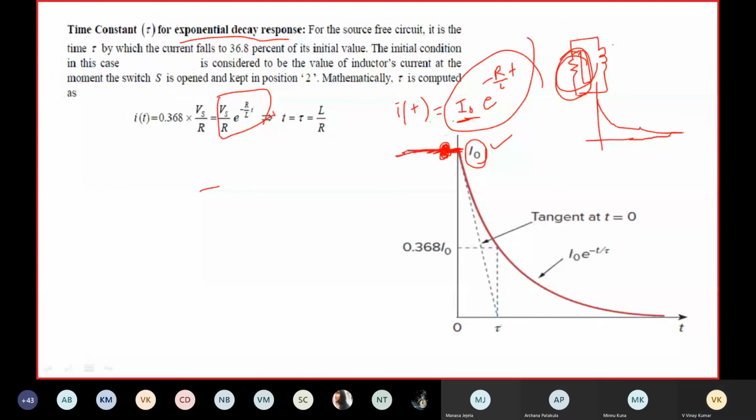I naught e to the power minus t by tau. Already we have discussed this, right? In the case of the exponential growth response, that is the step response of the RL circuit, let us draw a tangent like this. After drawing the tangent, this will be t is equal to tau.